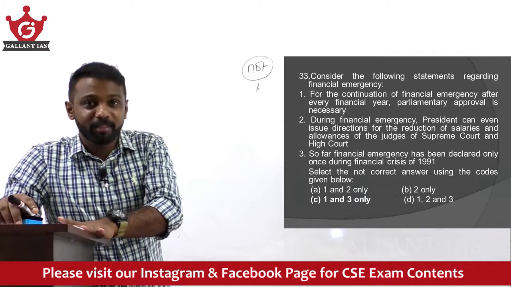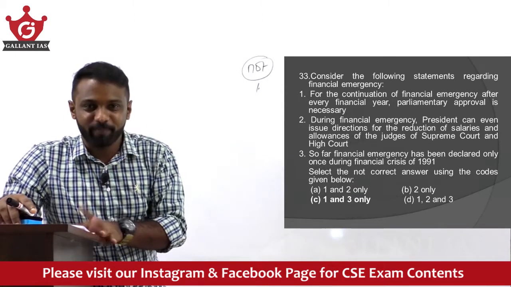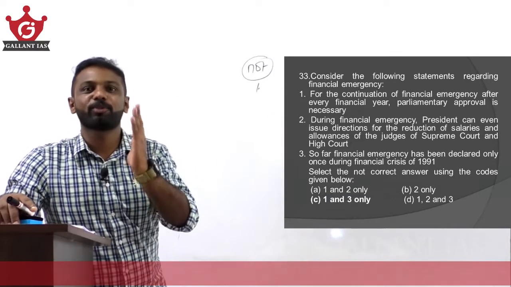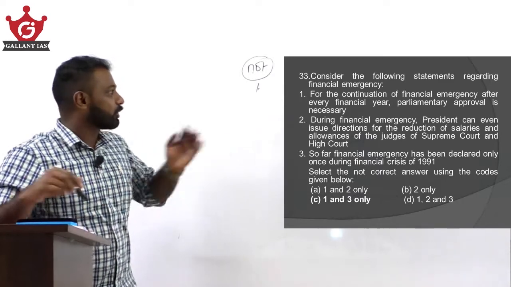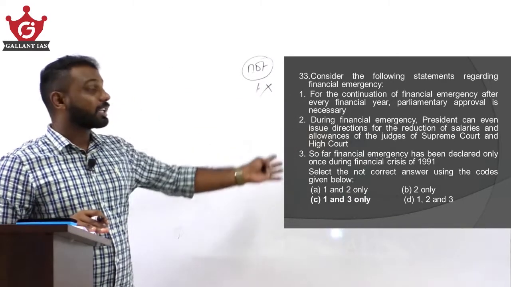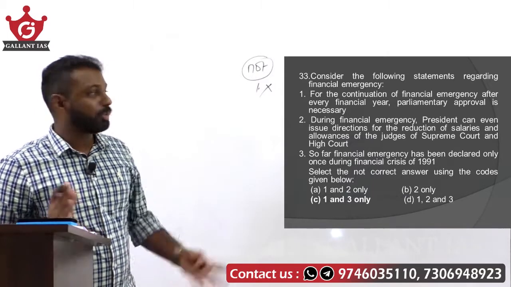But in case of financial emergency, repeated parliamentary approval is not necessary. Once it is declared, till it is revoked, financial emergency continues to be in operation. So statement number 1 is wrong. Why? Because it says that for the continuation of financial emergency after every financial year, parliamentary approval is necessary.